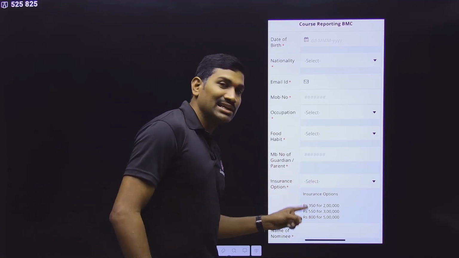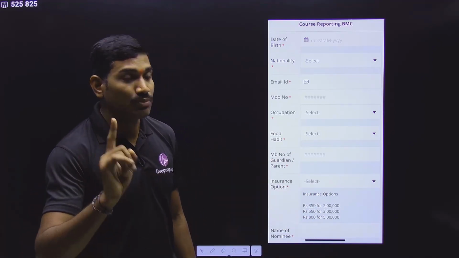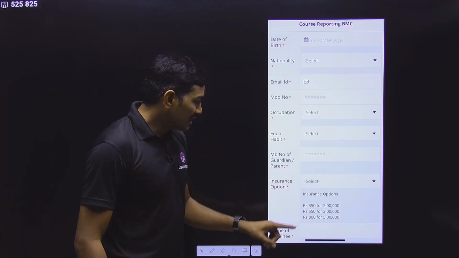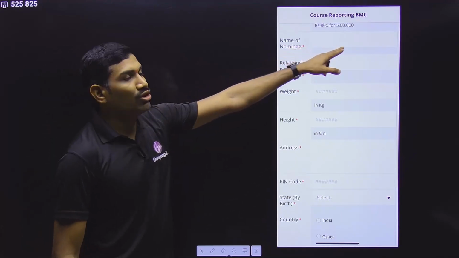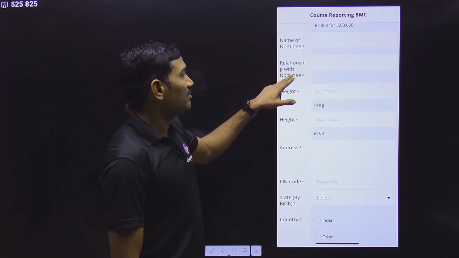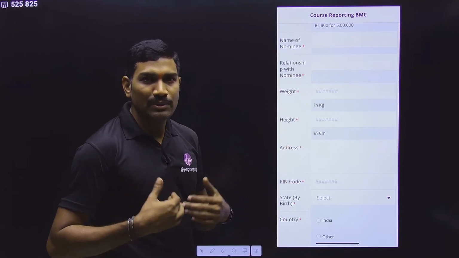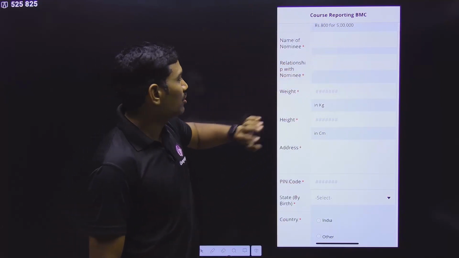Whatever amount you selected here, the same amount you need to pay at the NIM once you are reaching there. So please remember this. Simply select it. You are not paying money here. Select it and proceed further. And the name of the nominee also is important. You need to write the name of the nominee, because in some unforeseen conditions, if something happens to us, that amount will be paid to that nominee individual. So that's why you need to write the name of the nominee also.